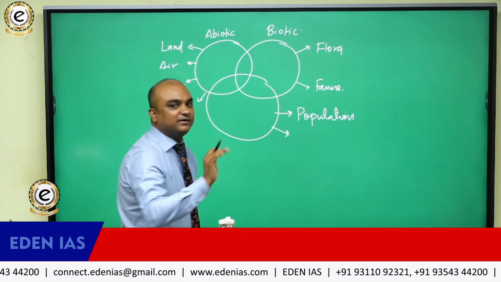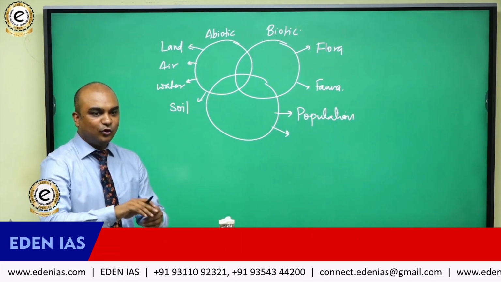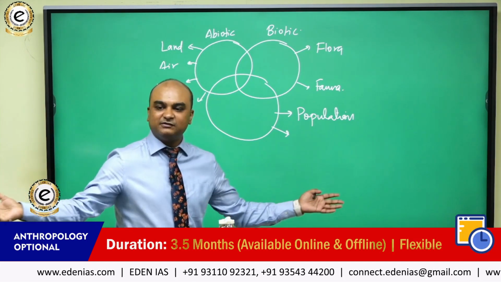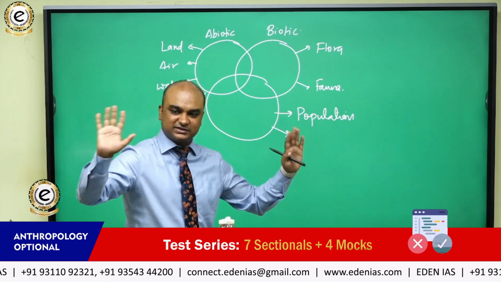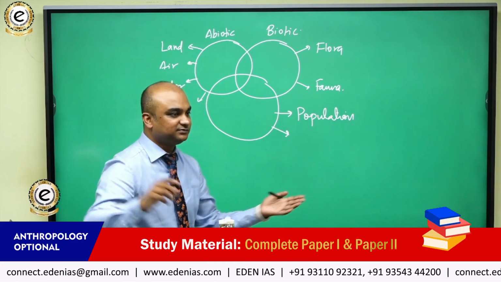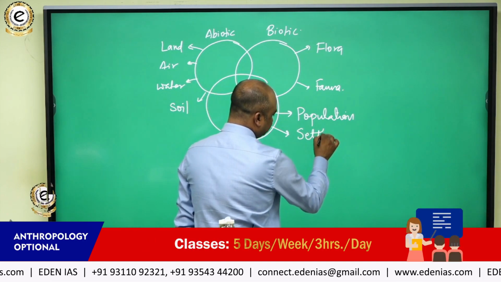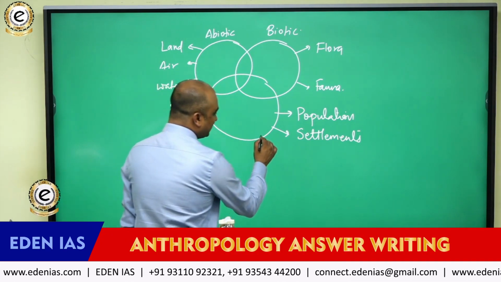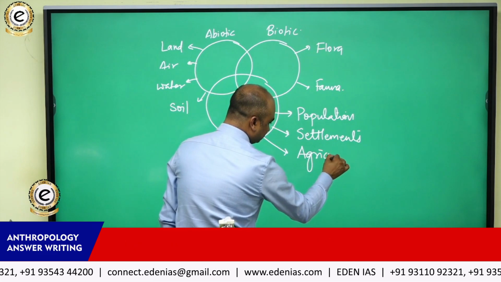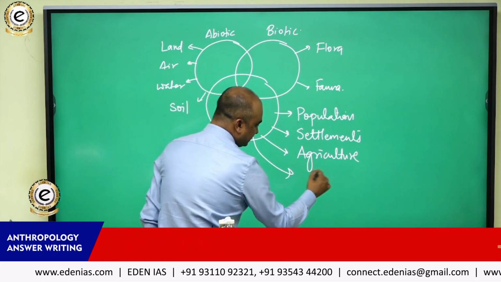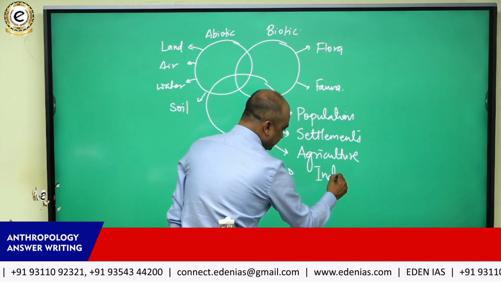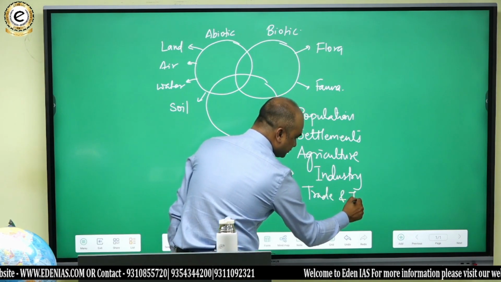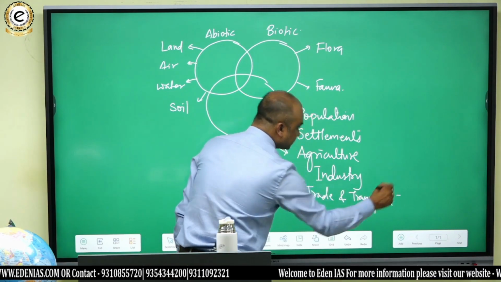Now once you create people, then you need homes, and homes could be simple homes or grand homes. And from homes, with different organizations and economic activity, you make offices and so on, a whole settlement forms, even a city. So you have what? Settlements. But then you also have to do some economic activity. What kind of economic activities can you do? Agriculture, it's primary activity. Then there could be industry, which is secondary activity. Then there could be trade and transport, which are tertiary activities.